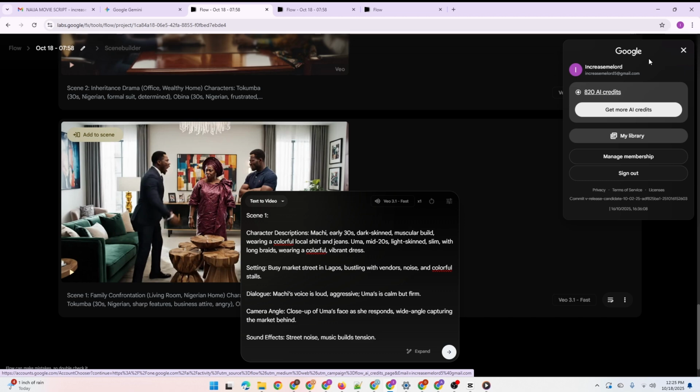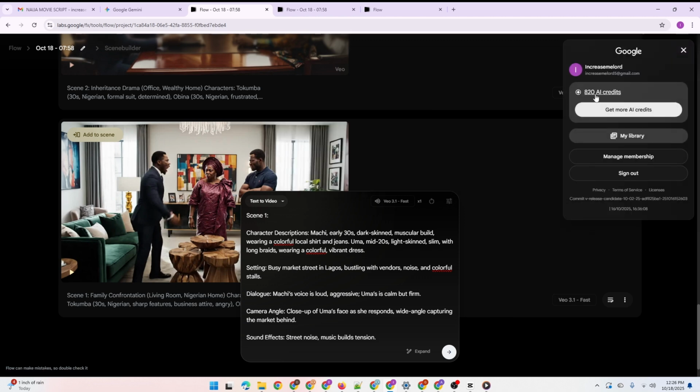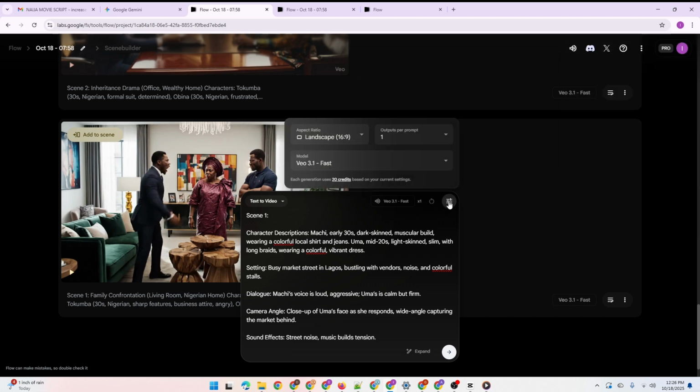Okay, so each of these credits here, that's 20 credits, will be deducted from what you have from the total free credits that you are given every month by Google. Now what you have to do is just select output.